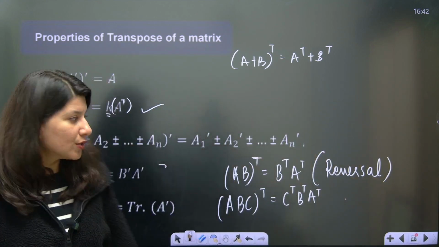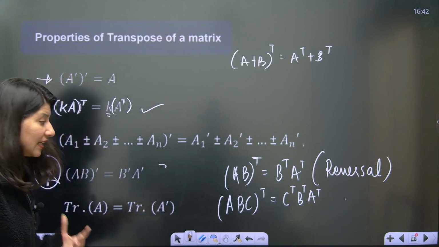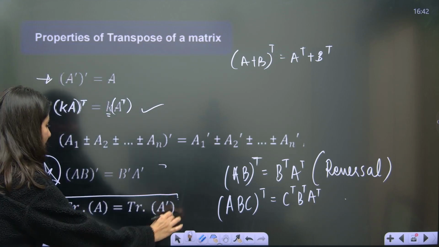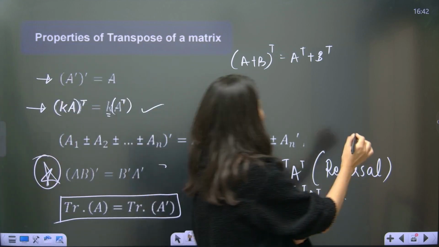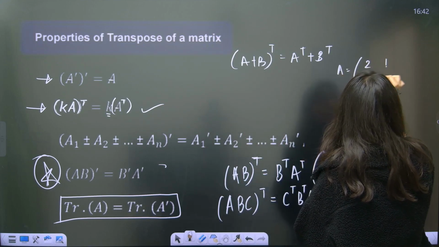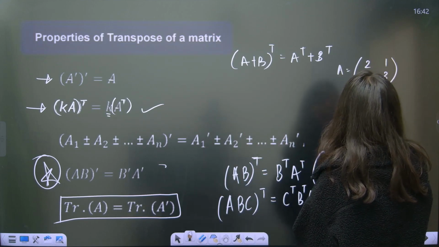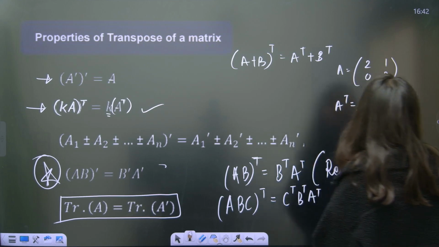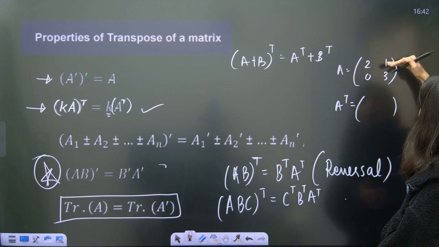Also one more thing which is quite intuitive. See, understand what is happening. Suppose you have a matrix A which is 2, 1, 0, 3, and A transpose. Can anybody tell me what will be the A transpose? So ma'am, 2, 1 is row 1.